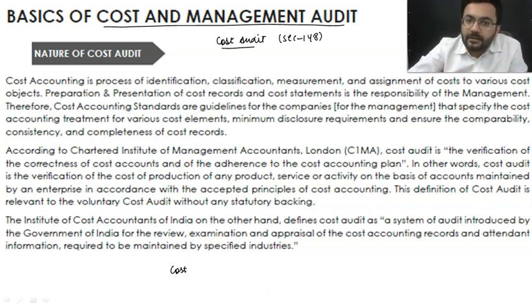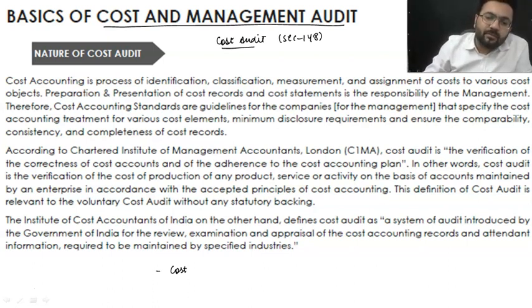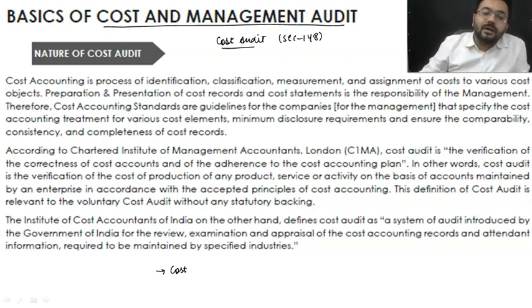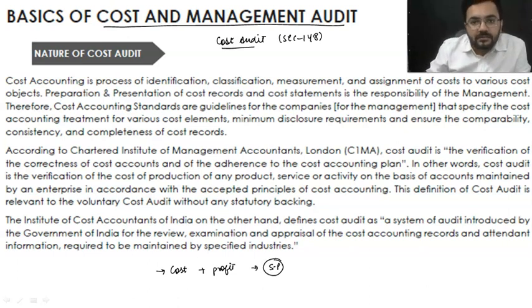Getting my point? First of all, how important is cost to us? Cost is very important, sir. Why is cost important? Because once we are done with cost, we add our profit and then we can decide our selling price, on the basis of which we make sales. Cost is very important. We cannot underestimate cost. And if we have underestimated it, or our cost is not proper, we can face a lot of issues.